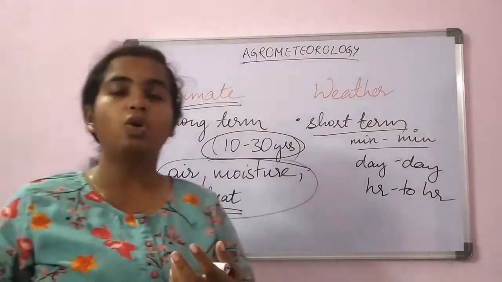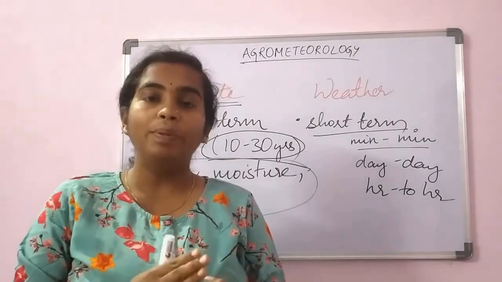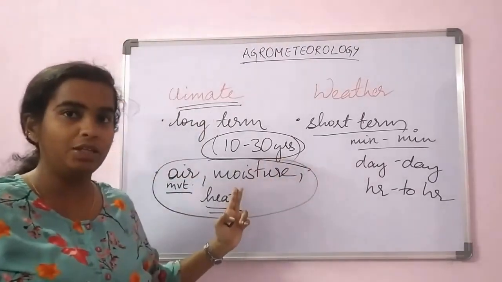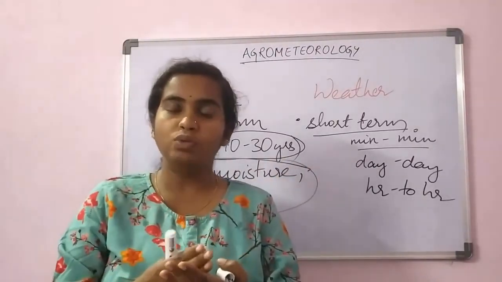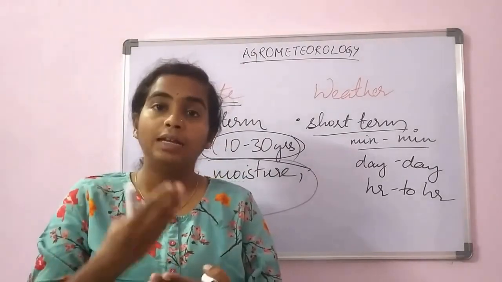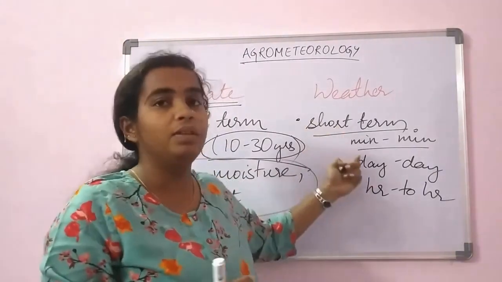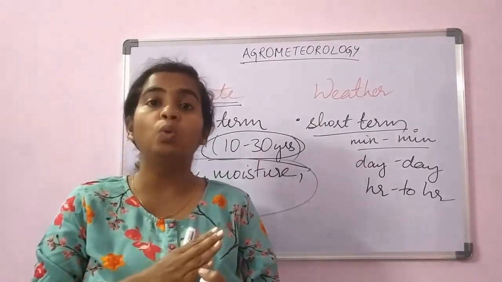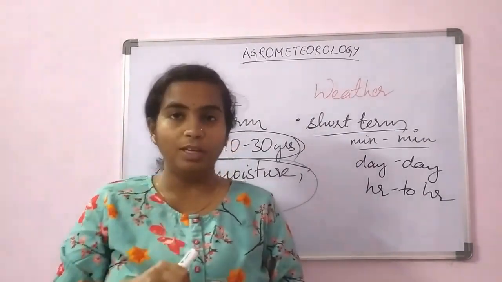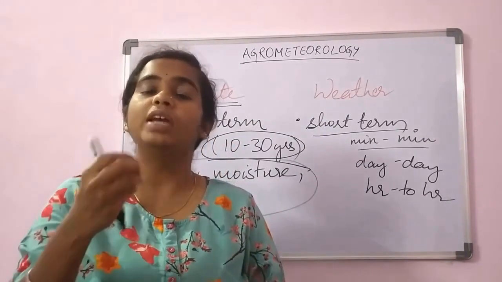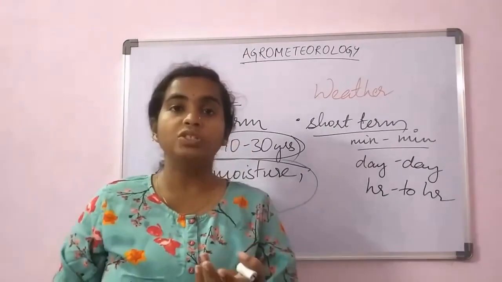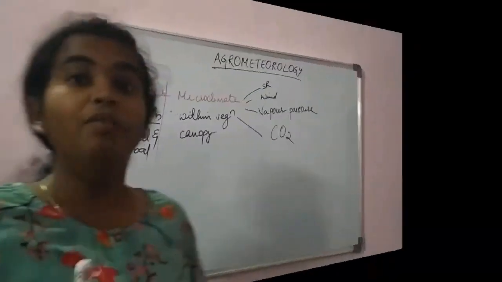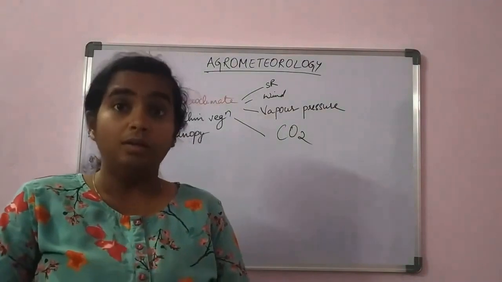When we go for crop cultivation, to decide the cropping system or the irrigation methods, we look into the climatic conditions. And for the time of sowing, the date of harvesting or the time of tillage, we decide with the weather. These are very basic differences between weather and climate that we should know. If it is a cropping system, we go by the climate, and if it is for tillage operations or any small intercultivation operations in the field, we decide with the weather. Now we know the difference between climate and weather.